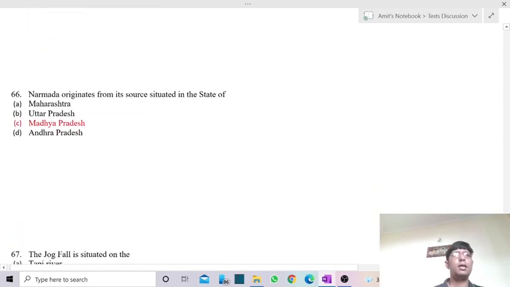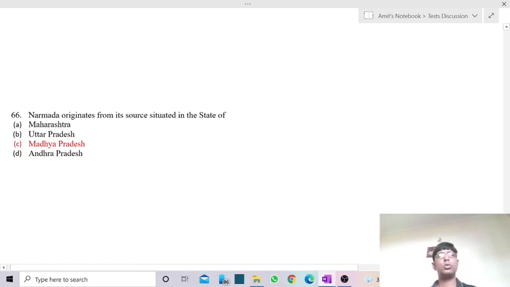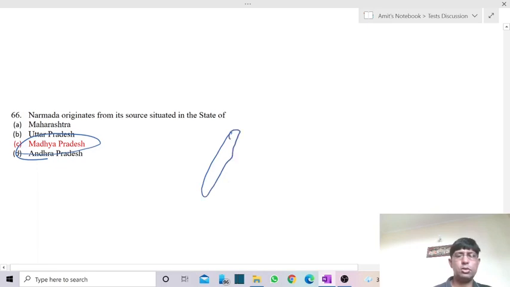Then comes Narmada, which originates from its source situated in the state of MP. Between MP and Chhattisgarh we have a mountain chain known as Amarkantak. It is an extension of the Satpura range. From the northern tip of Amarkantak we have the rise of three rivers.